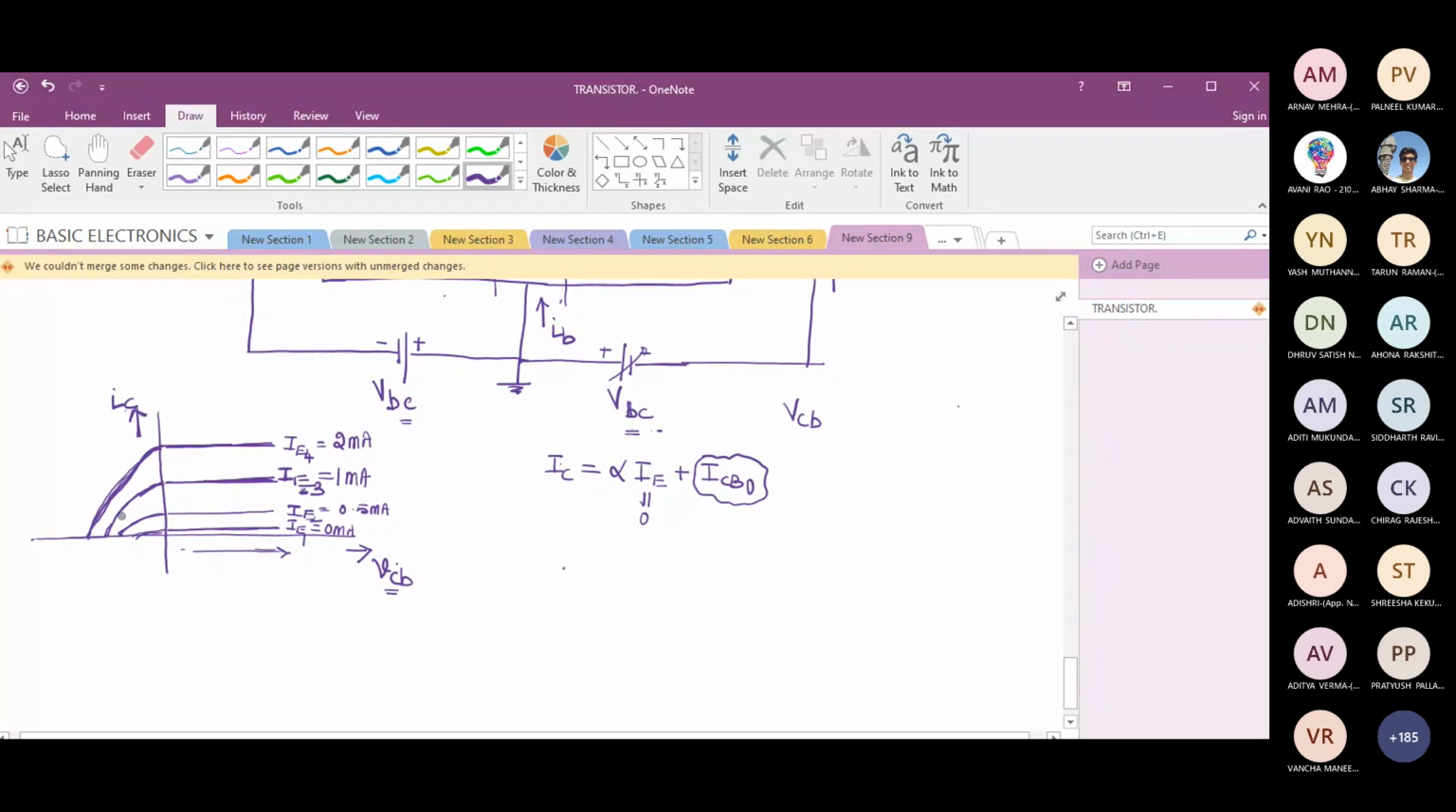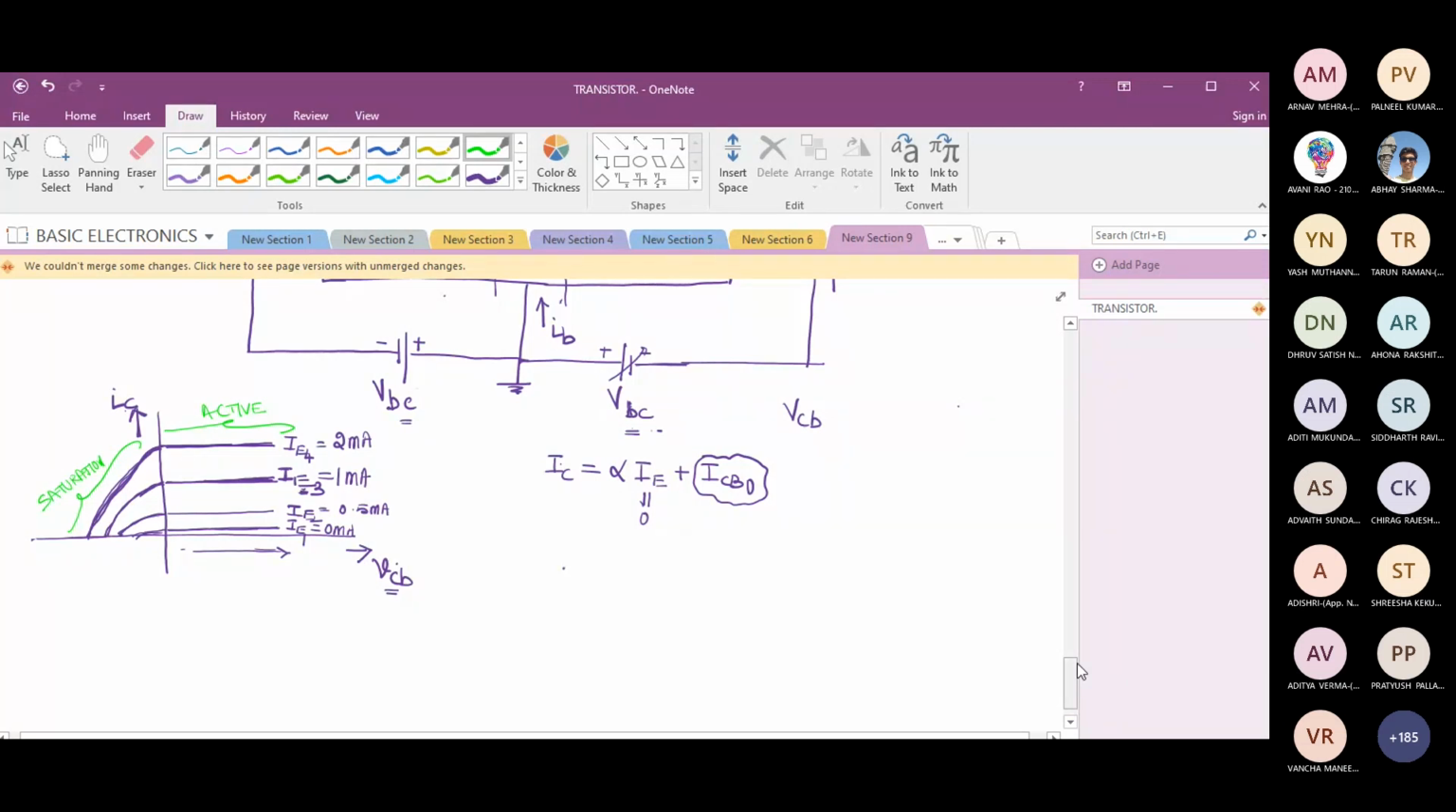So this is the saturation region, and this is the active region. Are you getting it? Yes, sir. Now we are left with the final one, the cutoff region.